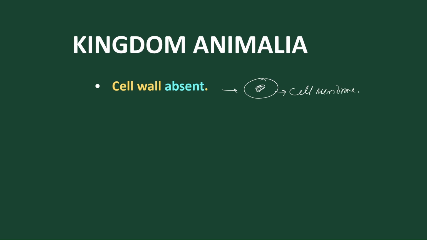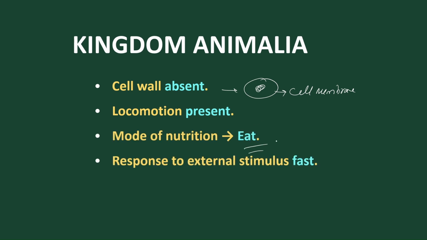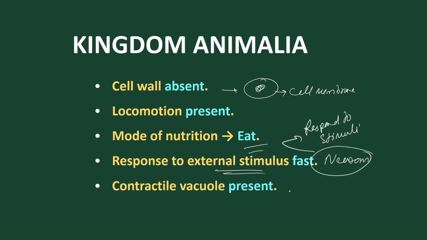Similarly, he also classified animals on certain criteria. In animals the cell wall is absent, so animals have only the cell membrane. They don't have a cell wall. Locomotion is present, and they have legs or appendages to move here and there. The mode of nutrition is holozoic, they can eat, and they respond to stimuli very fast because they have neurons. So animals respond very fast.